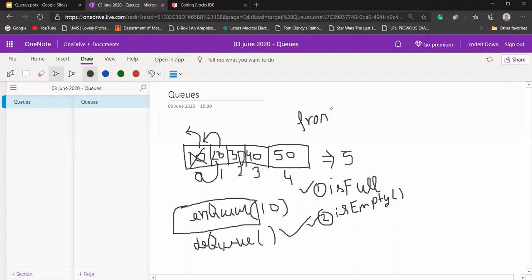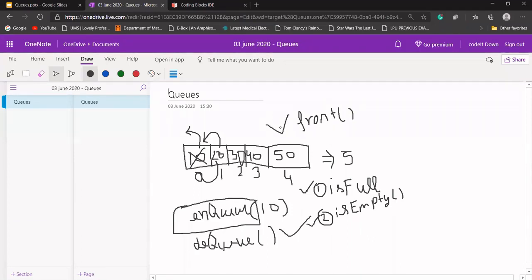If I call front of this queue, and our queue has 10, 20, 30, 40 and 50, five elements, what this front function should do is return the value that is present at the front of our queue. Are the operations clear?